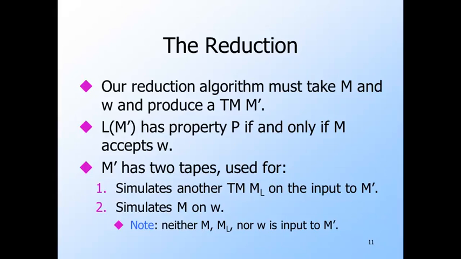The transducer knows about M sub L. It is built into the design of the transducer. The transducer gets to see the code for M and the string W, that is, its own input. Thus, the transducer can build both the moves of M and the input W into the transition function of the machine M prime, that is its own output. None of M sub L or W is input to M prime.